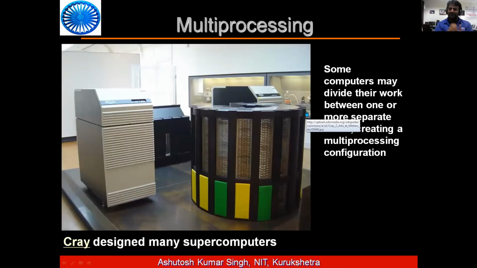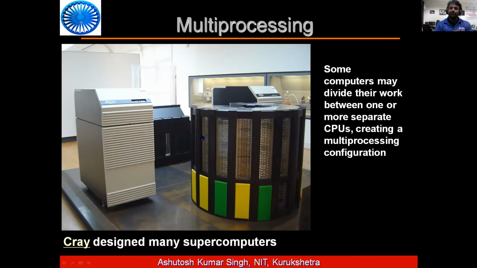We require multiprocessing because sometimes one piece of work is not possible by one CPU. A complex process is there, so what we do is divide it into parts, and then each part is given to different CPUs.